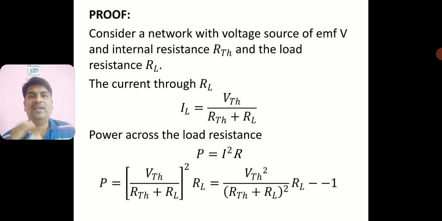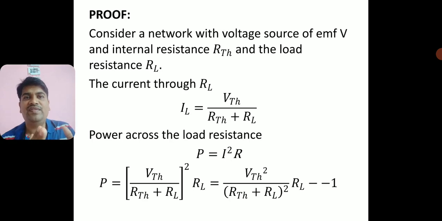First I will find out the current which is flowing through the load resistance, because I am interested in looking at the load resistance only. The theorem says that the power delivered across the load resistance is maximum when the load resistance is equal to the internal resistance. So that is why whatever I calculate is across the load resistance only.